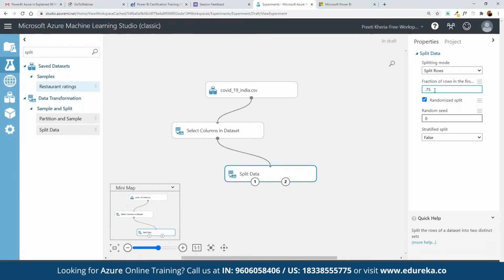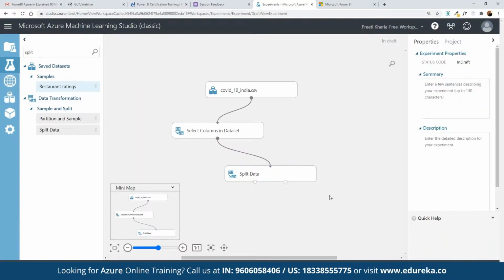That means, suppose there are 100 rows here, then 75% of those rows are going to be split. That is what we have currently defined. If you want to make a selection of 50% or 75%, generally we keep it to 75%, so we have a good amount of data that you can use for the training purpose. If you want to randomize splits, we can simply click on randomize splits, or keep it to just one. So now we have defined in the splitting data how data is going to be split into 75 and 25%.